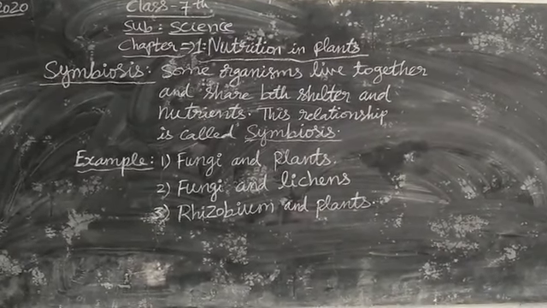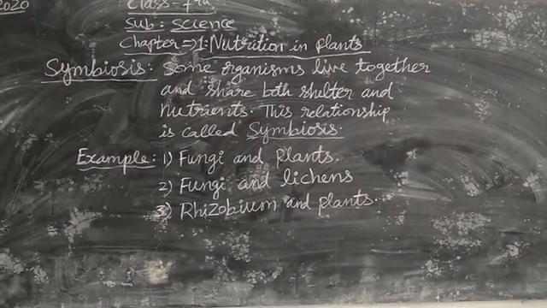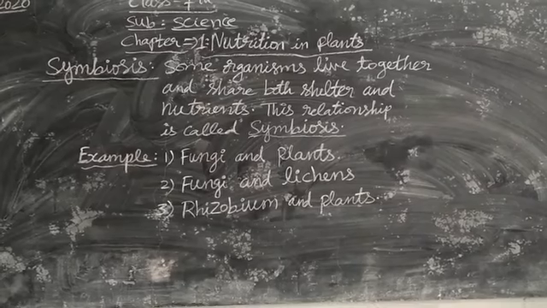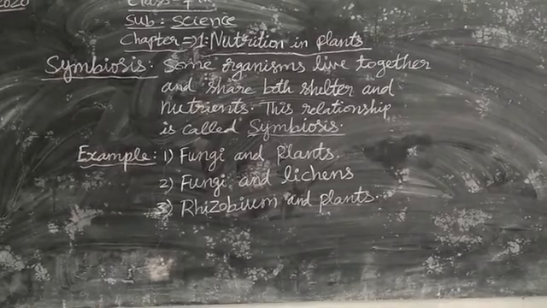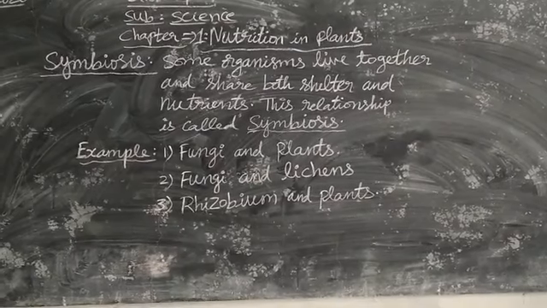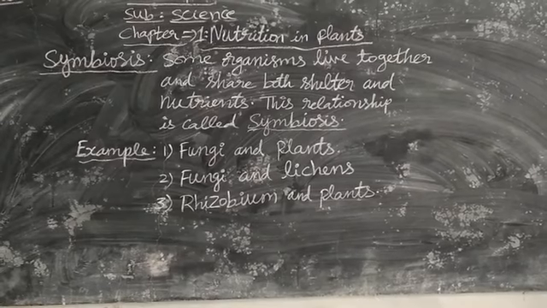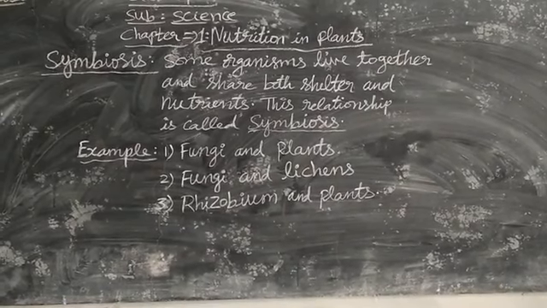Example, fungi and plants. Fungi live in the roots of plants. They provide water to the plants, and in turn, plants provide nutrients to the fungi. So in this way, they help each other.